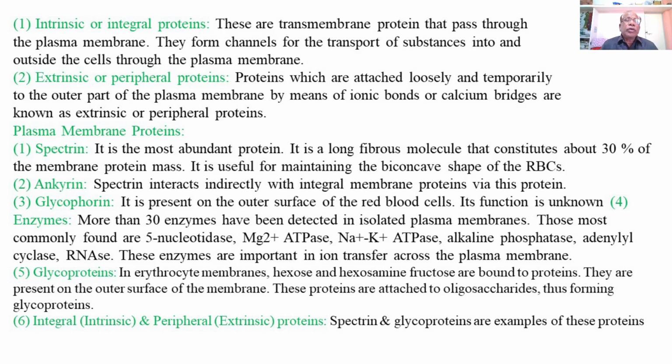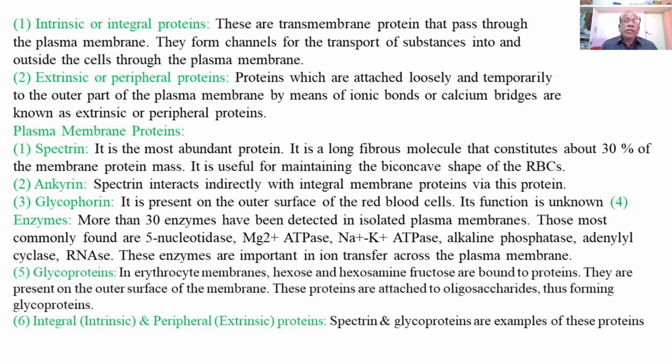Then the second type of protein present in the plasma membrane is ankyrin. Ankyrin is a protein responsible for the interaction of spectrin with the integral membrane proteins.